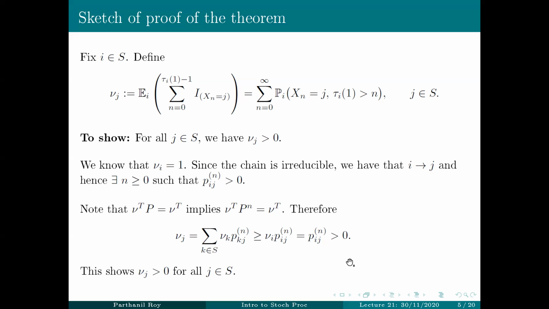So that's the strength of irreducibility. And as I said, we are using the full strength of irreducibility in the sense that we are using that this fixed state I leads to, communicates with, any state J, but in the previous part we used that J leads to I. So therefore, we are using the full strength of irreducibility.